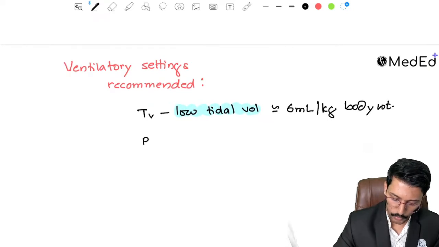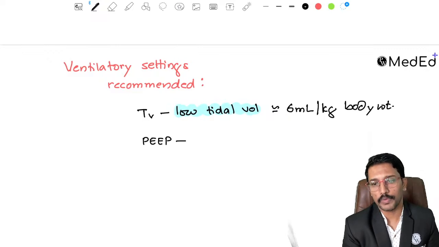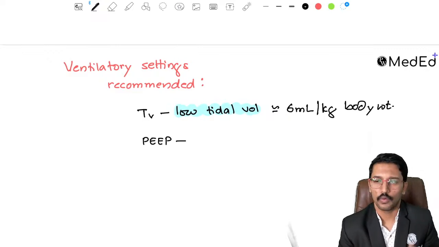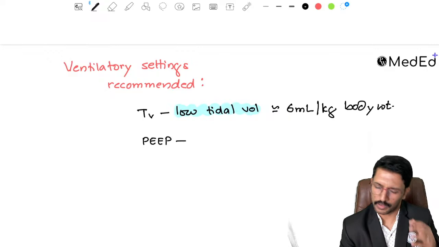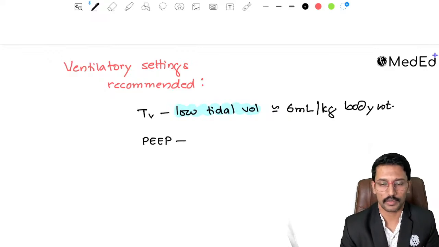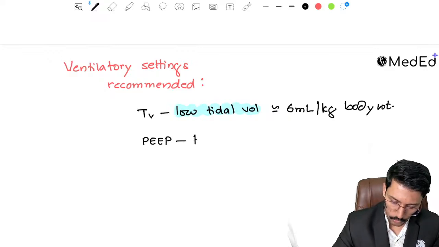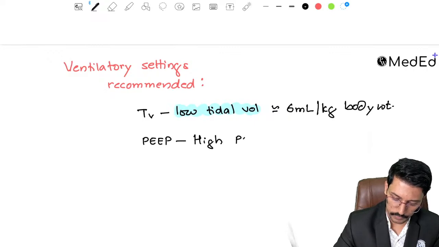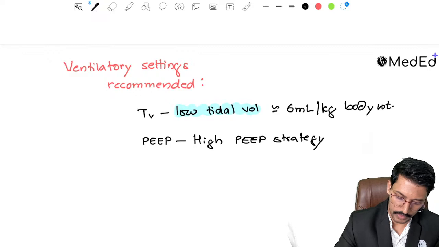Okay. The second point they would ask you is PEEP, whether you need to keep a high PEEP or low PEEP. What is PEEP and why we are going for high PEEP, don't think about that right now. Just be aware of what we need to follow. We will be following a high PEEP strategy.